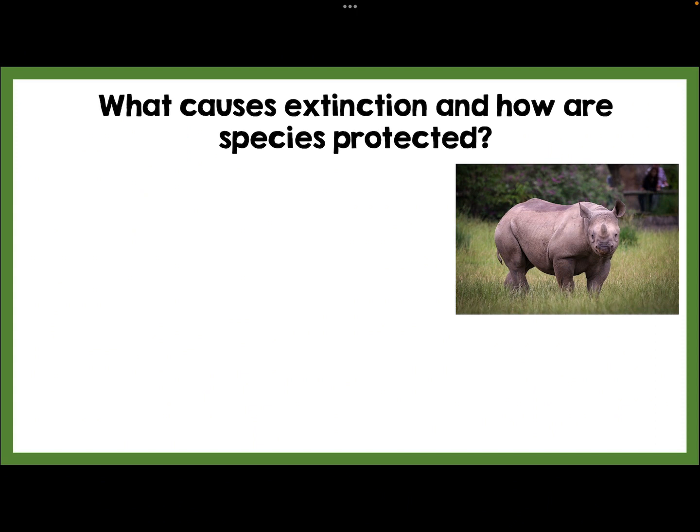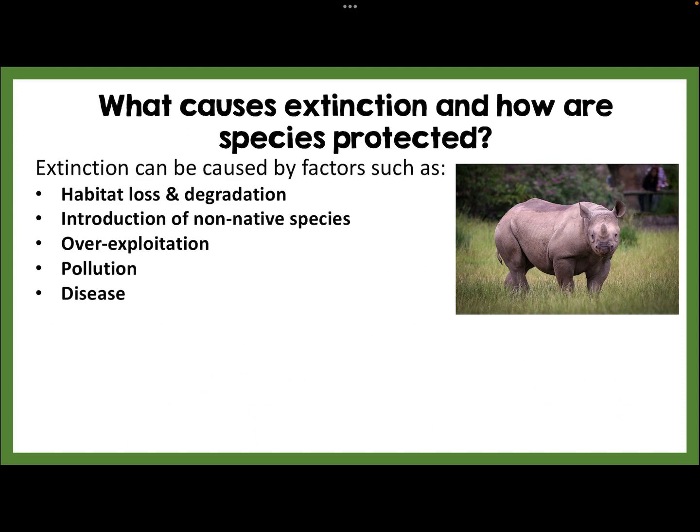So what causes extinction and how are species protected? One of our main causes of extinction and species becoming threatened is habitat loss, or the degradation of a habitat. We also have an issue if non-native species become introduced into an environment. If species are overhunted or there is pollution and disease, all of these can factor into extinction or organisms becoming a threatened species.